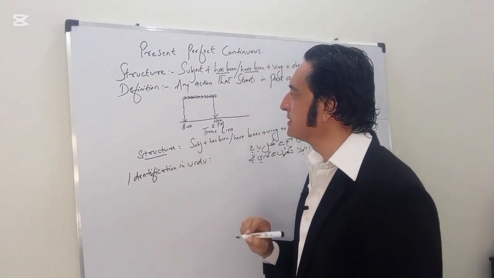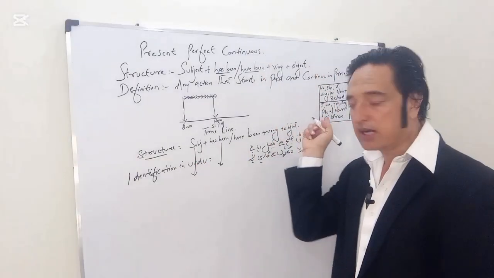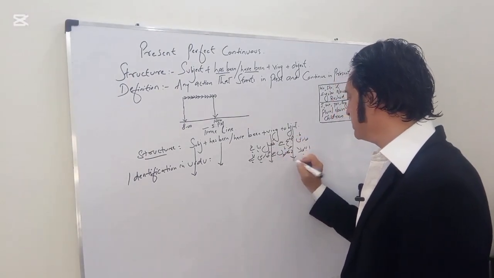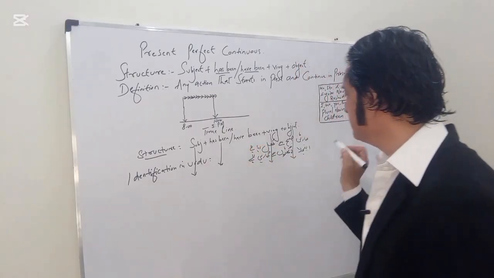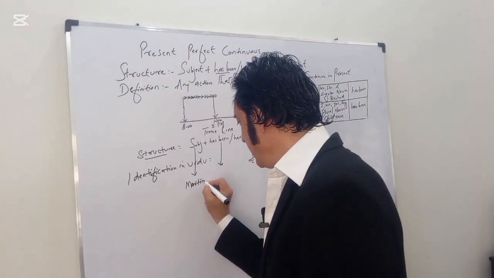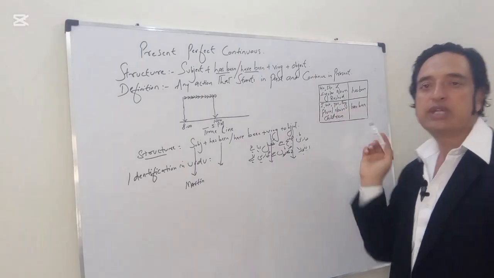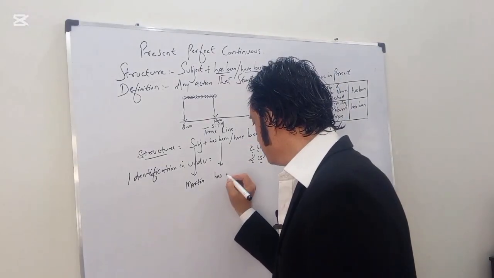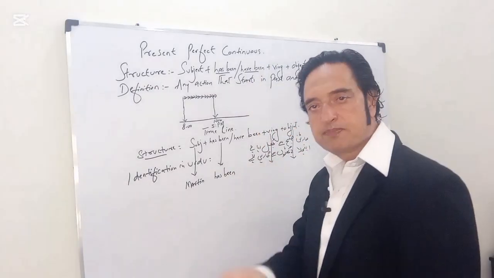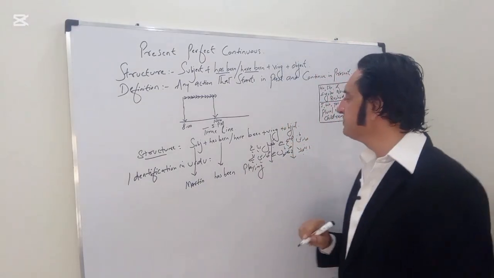When we are making this sentence, first we require the subject, then has been or have been based on this chart, then verb ing form and then the object. First subject, Martin सुबह से खेल रहा है. The subject is Martin. Has been or have been? Martin here, as I told you, is a singular noun, one name, and we take has been. So Martin has been. Plus the verb ing form: play becomes playing. Martin has been playing.